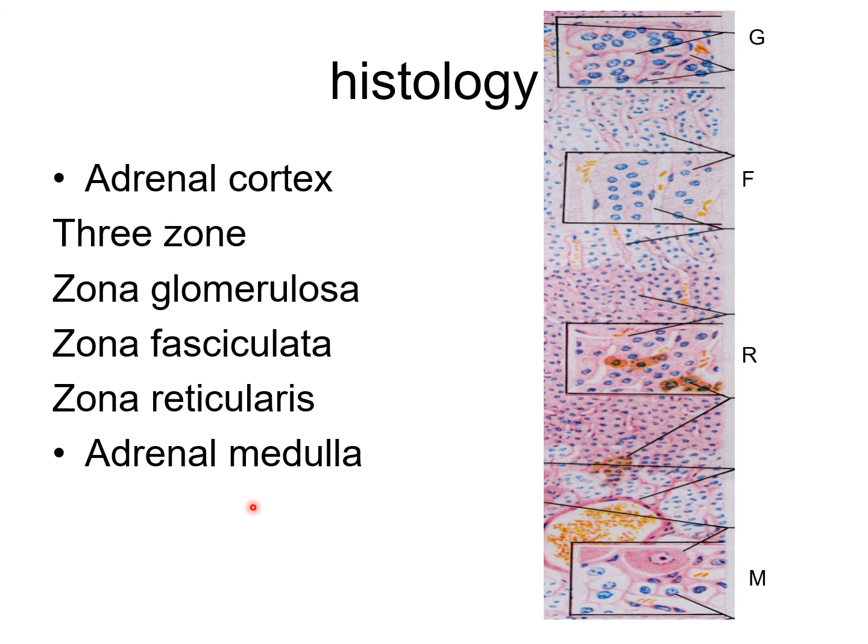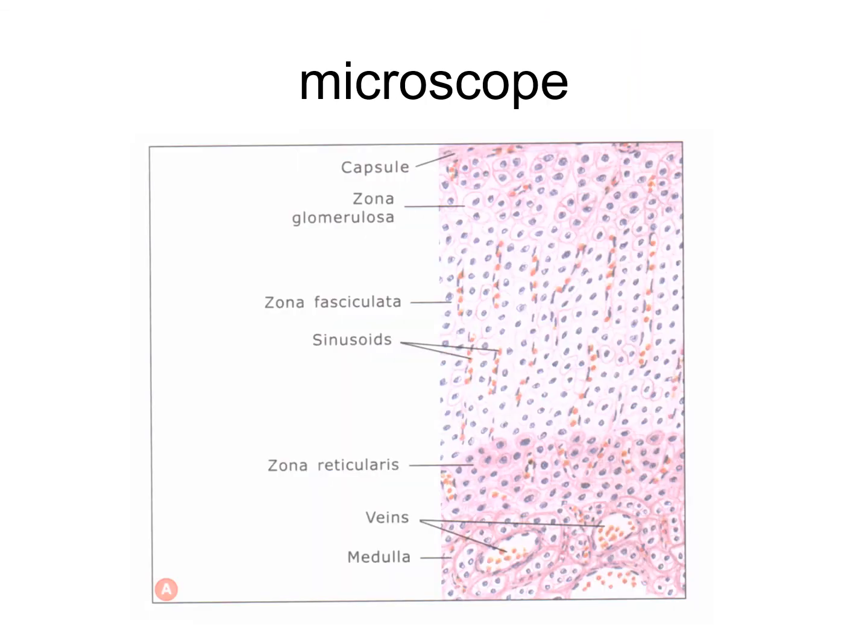It is covered by a connective tissue capsule from which septa extend into the gland. The stroma has a network of reticular fibers that support the secretory cells. First, the adrenal cortex: G, F, R are included in the cortex. You can see the microscopic structures of the capsule, zona glomerulosa, zona fasciculata, sinusoid, and then reticularis. And this part is the medulla. So all above this portion is the cortex.